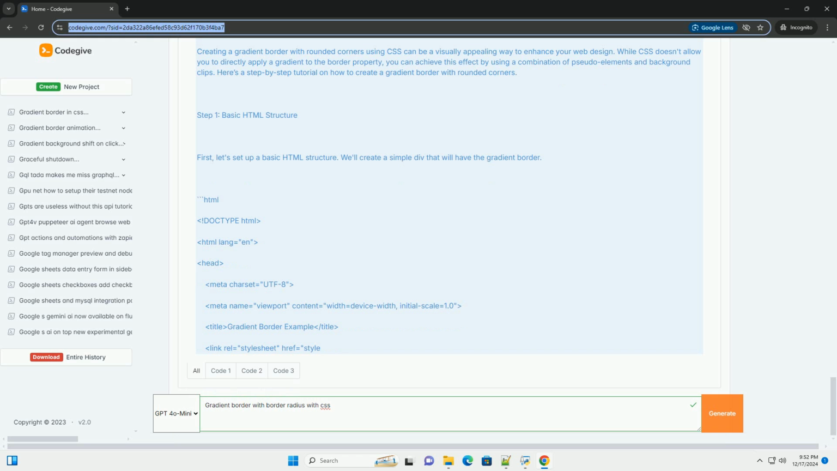HTML: doctype html, html lang equals en, head, meta charset equals UTF-8, meta name equals viewport content equals width equals device-width, initial-scale equals 1.0, title Gradient Border Example, /title, link rel equals stylesheet href equals styles.css, /head, body, div class equals gradient-border, h1 Hello, World, /h1, p This is an example of a gradient border with rounded corners, /p, /div, /body, /html. Step 2, CSS styling.